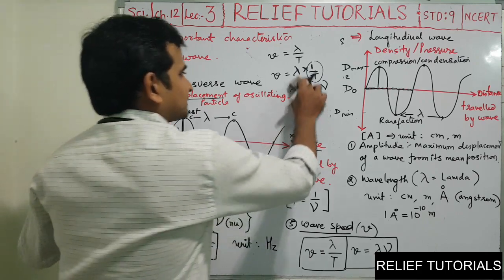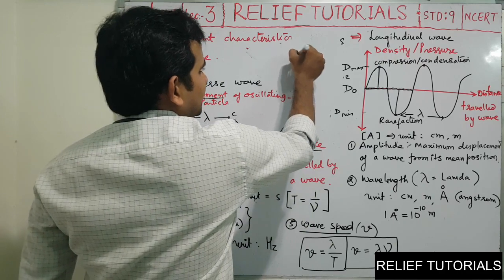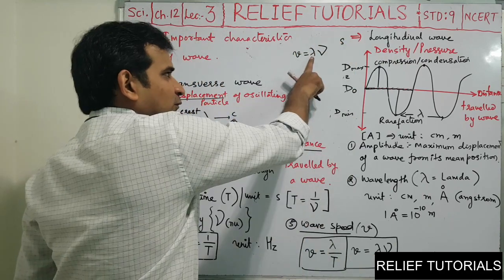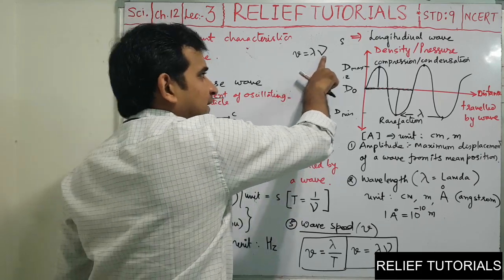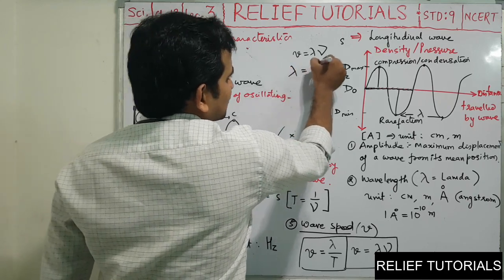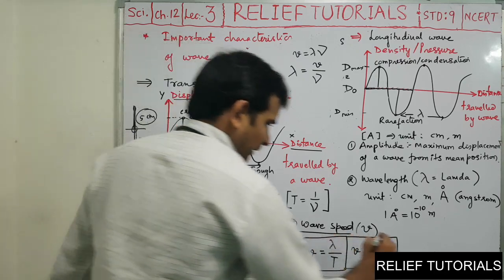Now, from this formula, v is equal to lambda into frequency, can you form the formula for lambda? Keep lambda here and transfer this frequency to the denominator. So lambda is equal to v by frequency. More formula.